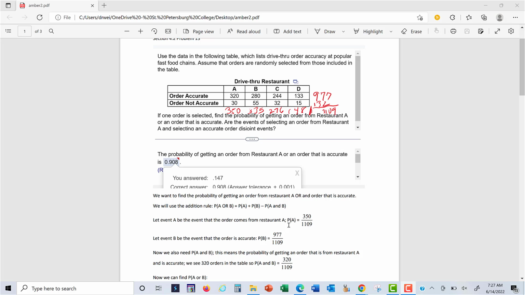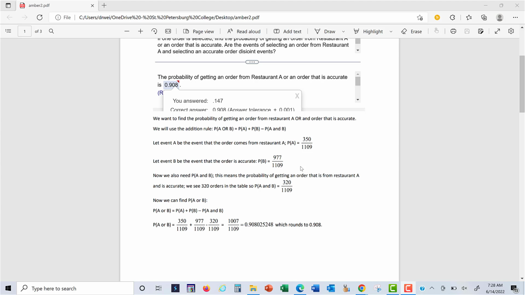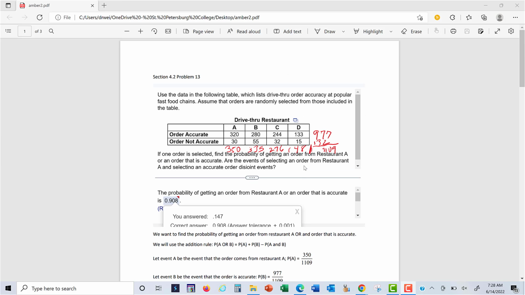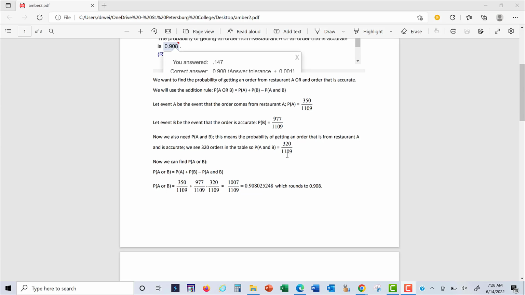So the probability that we select an order from restaurant A is going to be 350 divided by 1109. And then the probability that we select an accurate order, if we look across the first row, there's 977 accurate orders, so it's going to be 977 over 1109. Now, finally, we need to find the probability of getting an order that's accurate and is from restaurant A. And if we look in the table, there's 320 orders right here that were both accurate and also from restaurant A. So that probability is 320 divided by 1109. So now I can take those three probabilities and put them into the addition formula.